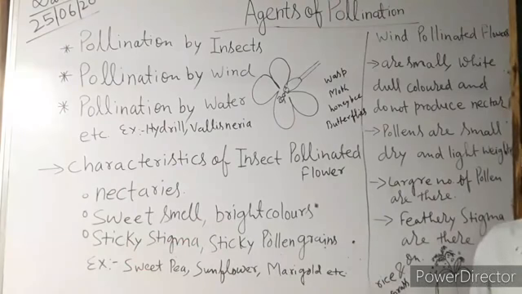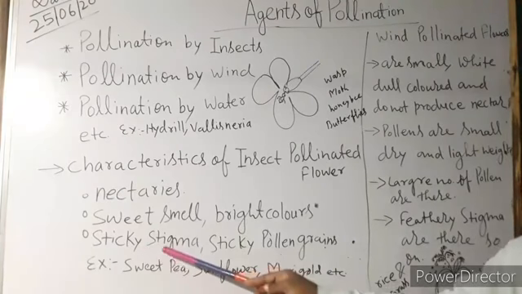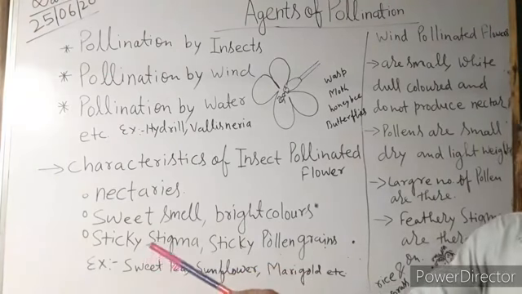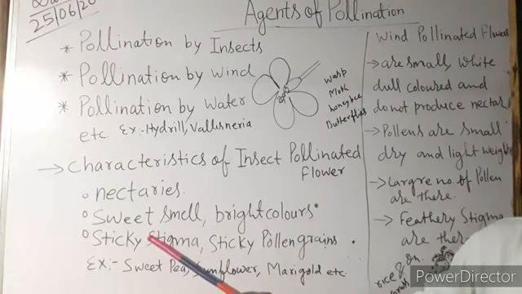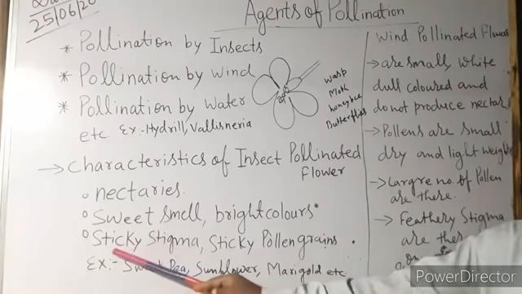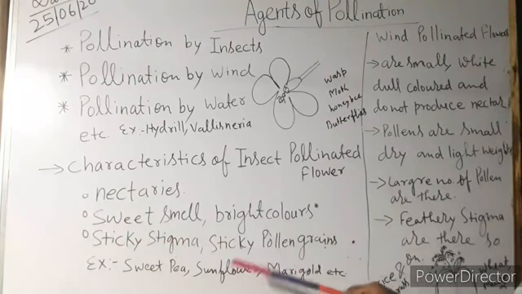Apart from that, sticky stigma. That means there is a sticky substance secreted by the stigma to stick the pollen grains. Sticky pollen grains even.